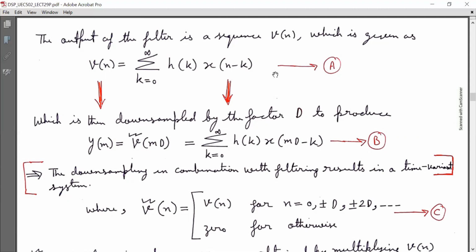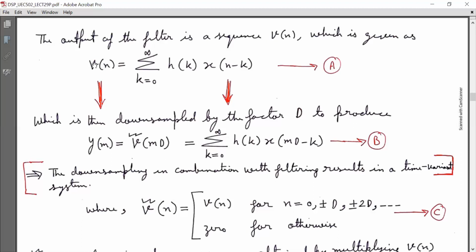So v(n) is h(k) convolved with x(k), or v(n) equal to h(n) convolved with x(n), and equation A is the linear convolution sum, which is then downsampled by a factor D to process.